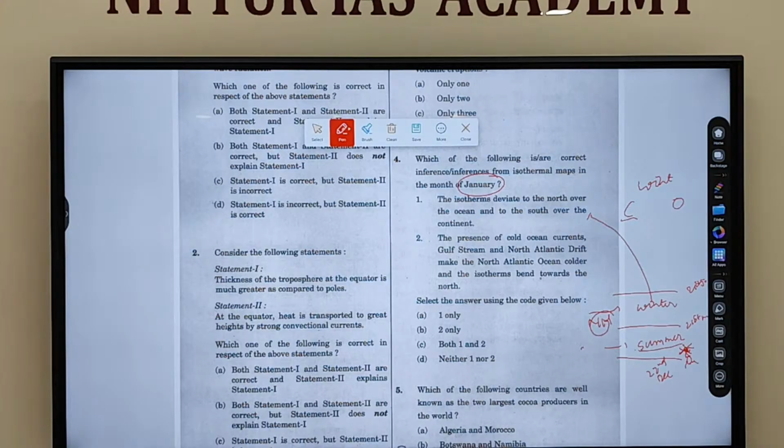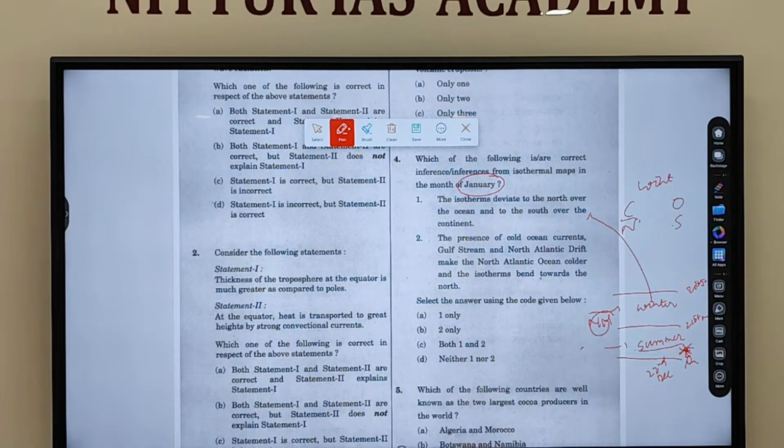In the northern hemisphere in winter condition, isotherm is south over oceans and north over continent.